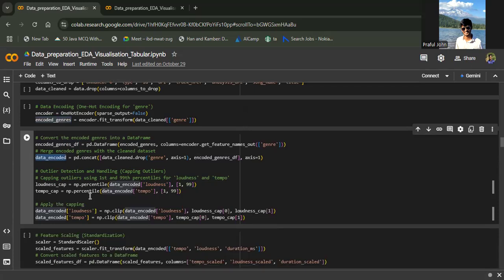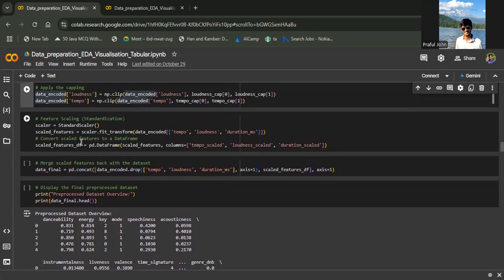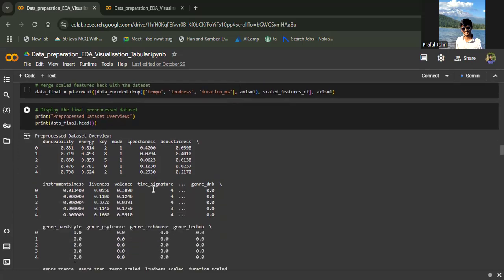Outlier detection and handling can be done. The outliers present below the first and above the 99th percentile of loudness and tempo can be capped, and that is what we did here. Then we'll use the feature scaling and standardization method and convert the scaled features into a data frame. That is what we did in this line. We'll merge the scaled features back with the data set, so we'll have the final data set, which is pre-processed, and we'll now look at how it looks.